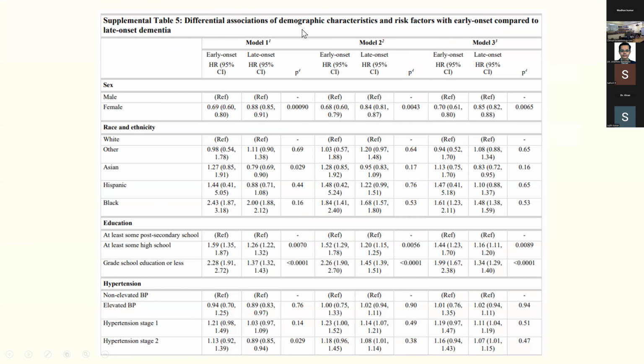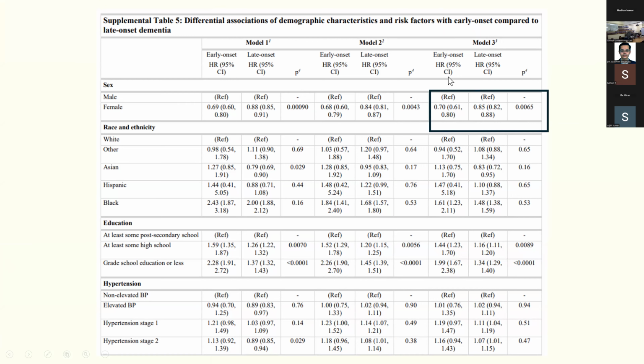So these are the results for Model 1, Model 2, Model 3. They have given you the associations, the hazard ratios for early onset as well as late onset dementia. And they've also looked at the interaction between these two. Is there anything significant? The first thing that we notice is gender, there is a significance. Being female is actually protective.